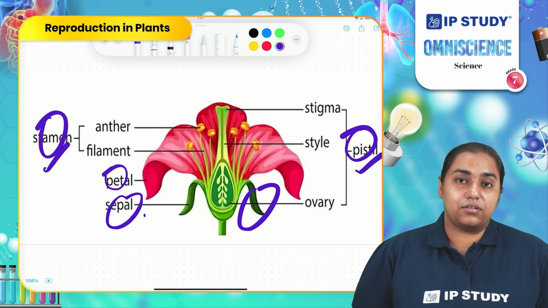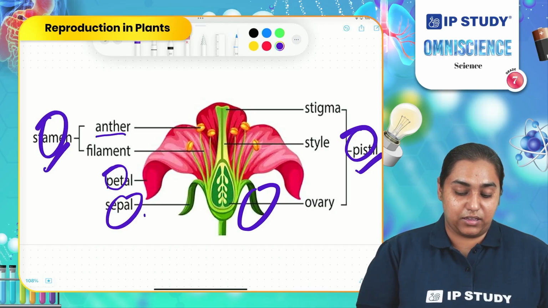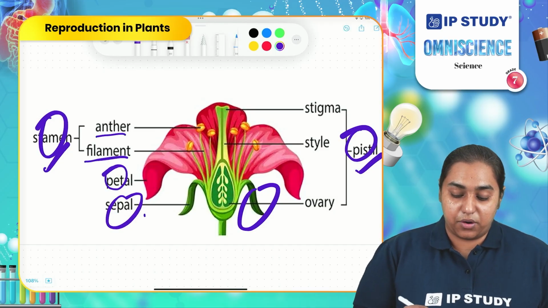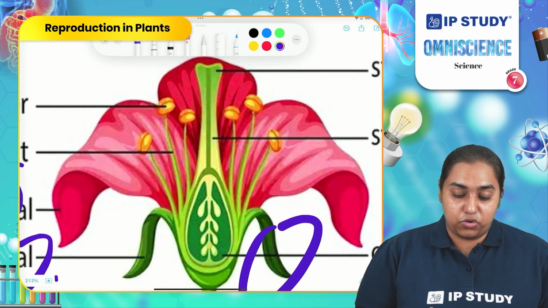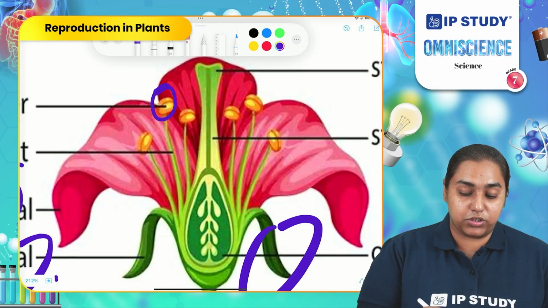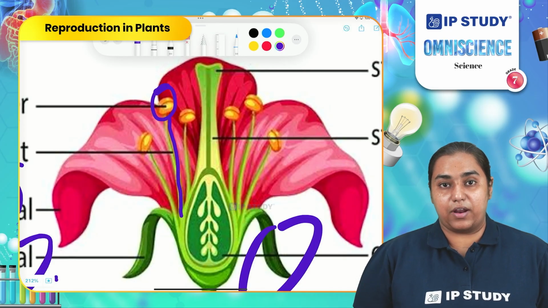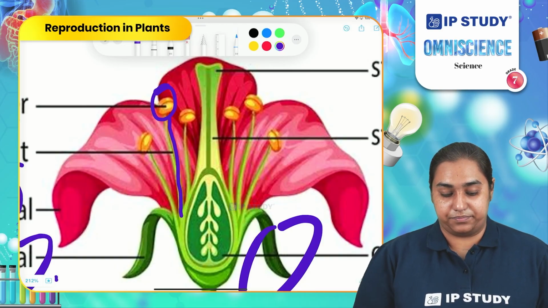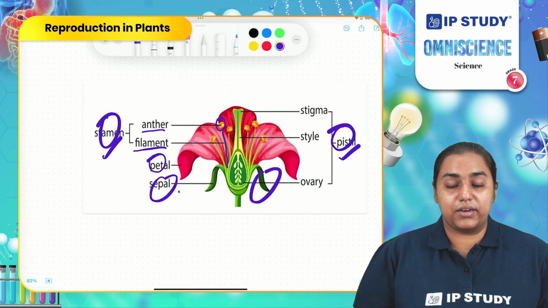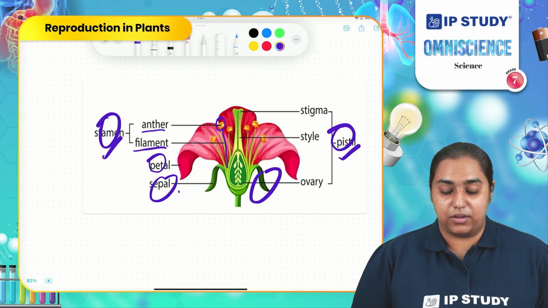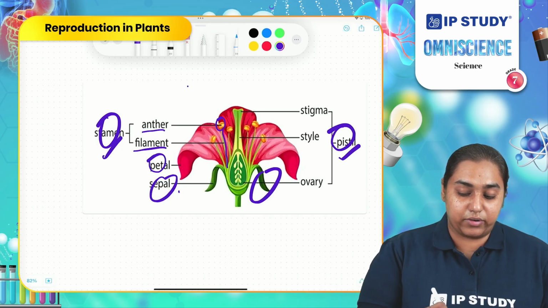Stamen consists of two parts: one is anther, another is filament. If you observe this image carefully, you can see that the outer bulbous portion is the anther. It is connected with a tube to the flower, which is known as the filament. So, anther and filament together form a stamen. Anther consists of powdery material which is known as pollen.